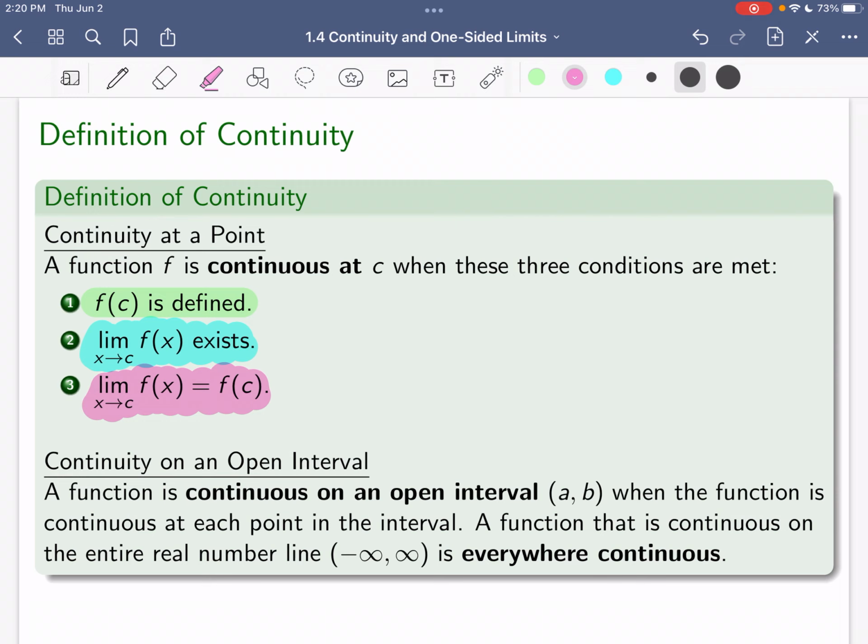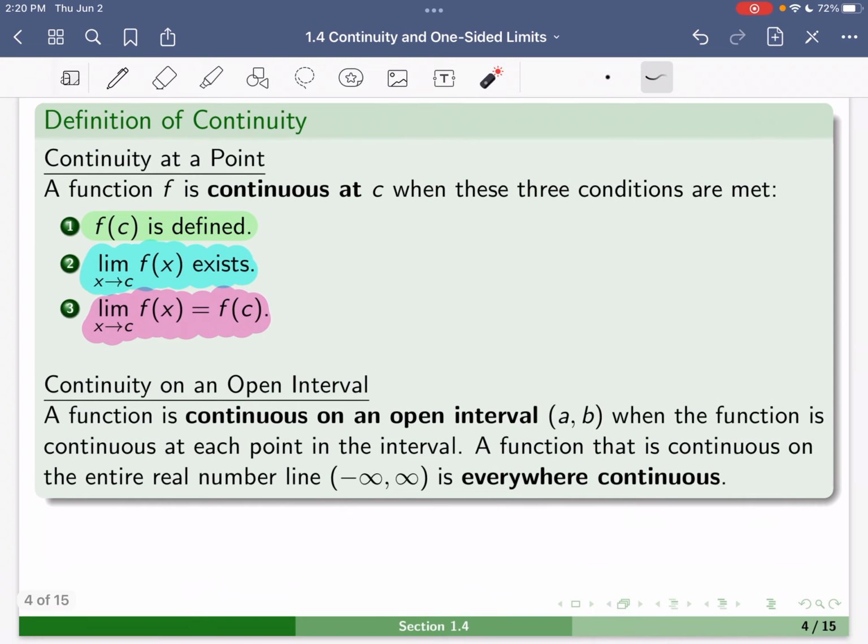When we have an open interval, we can talk about continuity on that open interval. A function is continuous on an open interval from A to B when the function is continuous at each point in the interval, so not necessarily at the endpoints, but every point in that interval. A function that is continuous on the entire real number line from negative infinity to positive infinity is continuous everywhere, or everywhere continuous.